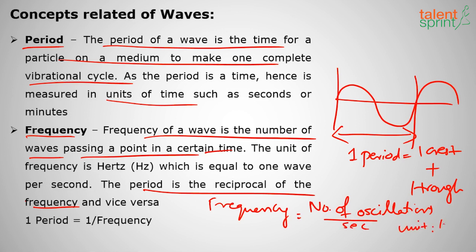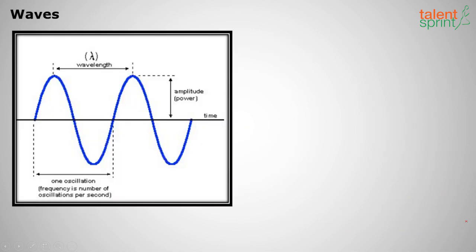The unit is hertz. Okay, so we can see this is a wavelength, these two are crests. We can also say like this, these two are troughs, the lower displacements. So this is also lambda. Then what is one oscillation? Frequency is the number of oscillations per second, which has a unit called hertz. Okay, this is the height of the wave, that is amplitude. Okay, clear with this?